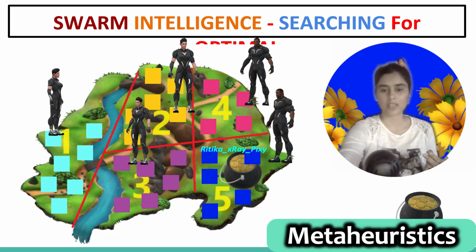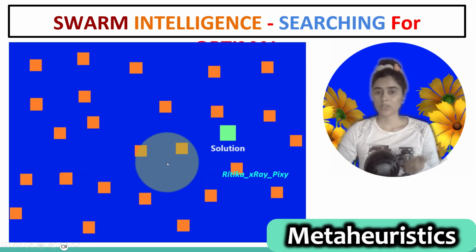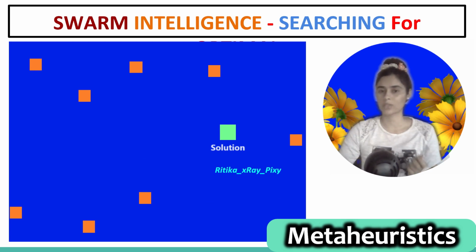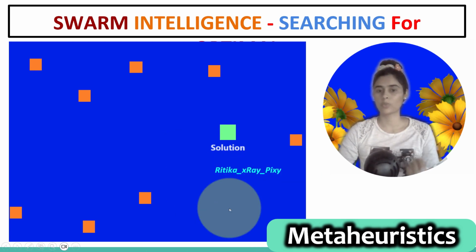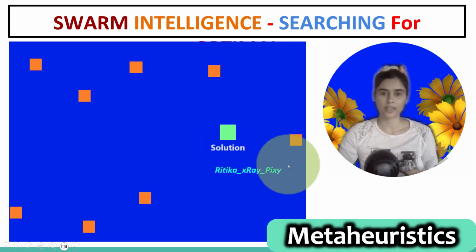And in this example, you can see here they interact with each other, they share information. Like in metaheuristics, we improve search agents, we update agents' positions around the best agents, and we improve the worst one. So randomly solutions are generated in an area and they update their position.